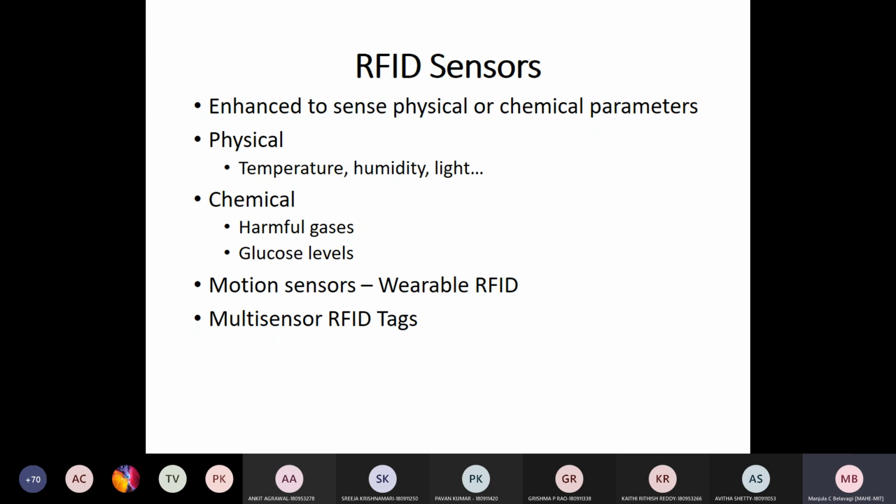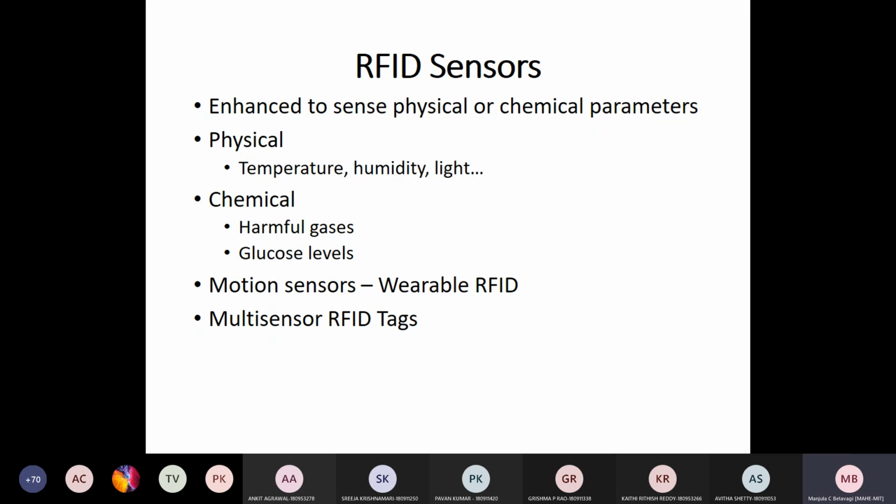Next, coming to the sensors used with RFID. These RFID sensors can be enhanced to sense physical as well as chemical parameters. Some of the physical parameters sensed are temperature, humidity, light, anything else?